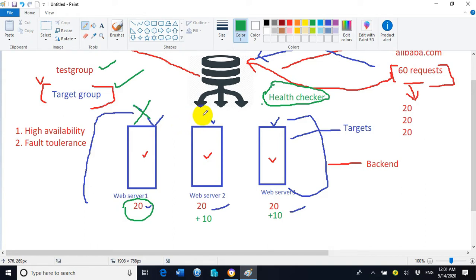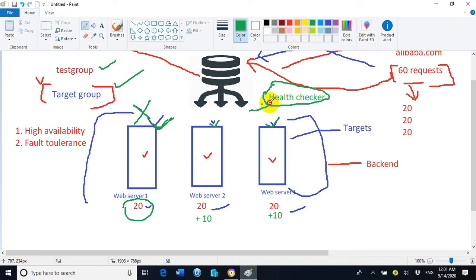Say the health checker will check after every 10 seconds whether web server 1 is working fine or not, web server 2 is working fine or not, web server 3 is working fine or not.